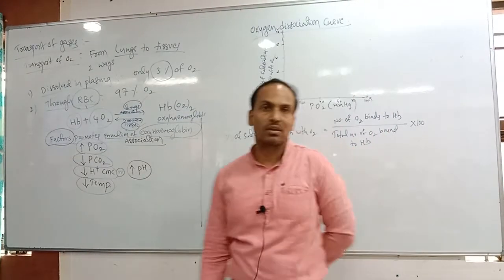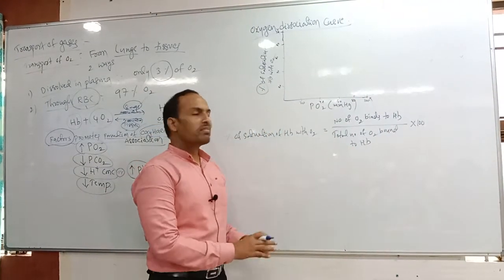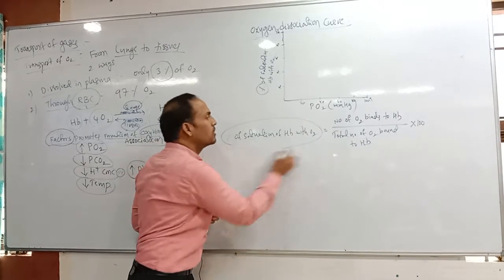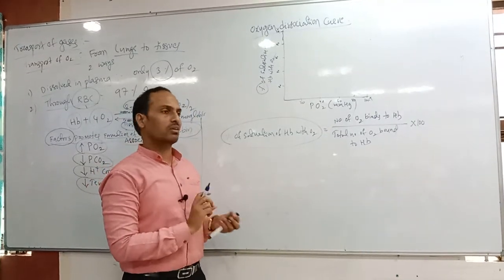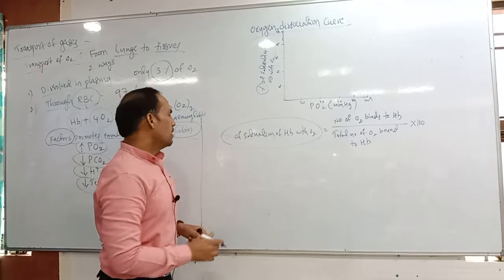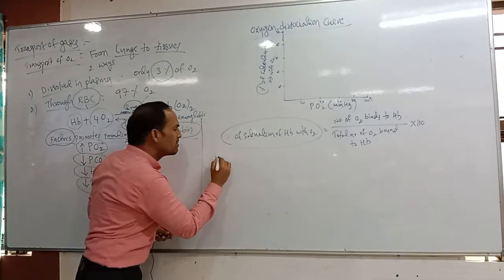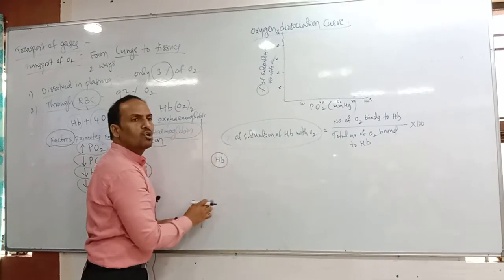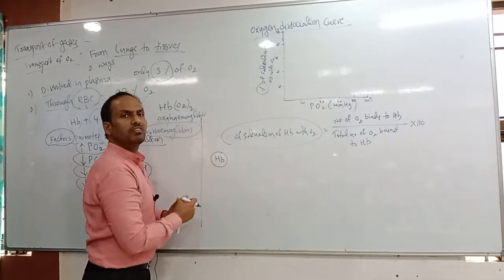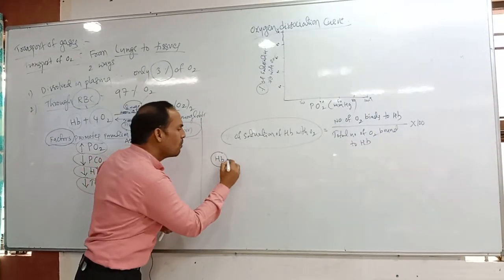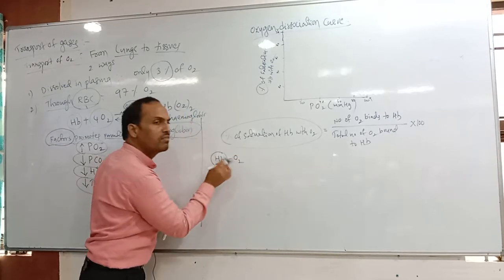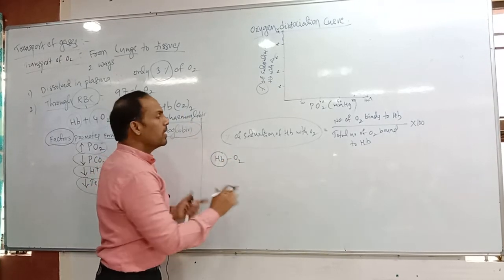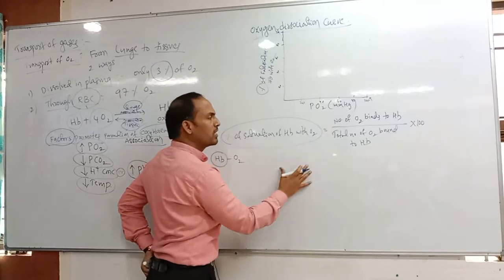With this equation we can easily calculate the percentage of saturation of hemoglobin with oxygen. For example, one hemoglobin is there. One hemoglobin can carry how many oxygens? 4 oxygens. Now we are giving only one oxygen to it. So at that time, what is the percentage of saturation?